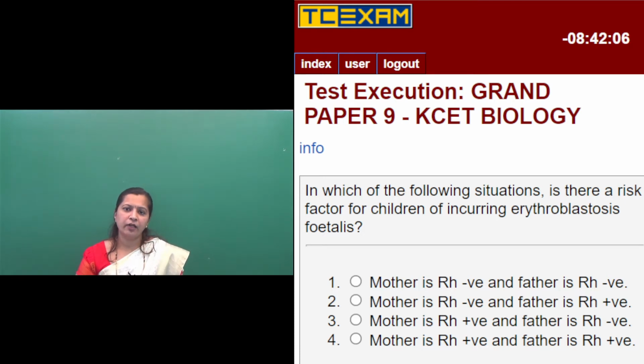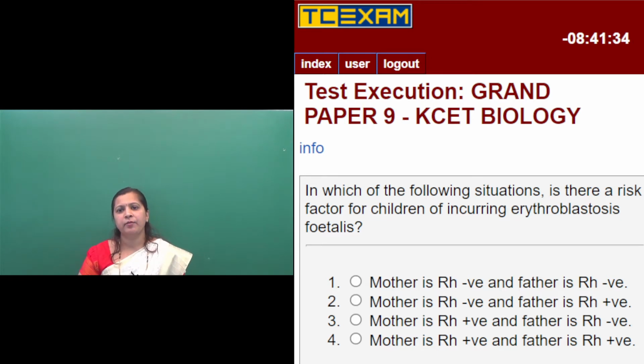But at the time of delivery, the fetal blood, which has the Rh antigen and is Rh positive, enters the mother's bloodstream, and against the Rh antigen, Rh antibodies start to develop in the mother.